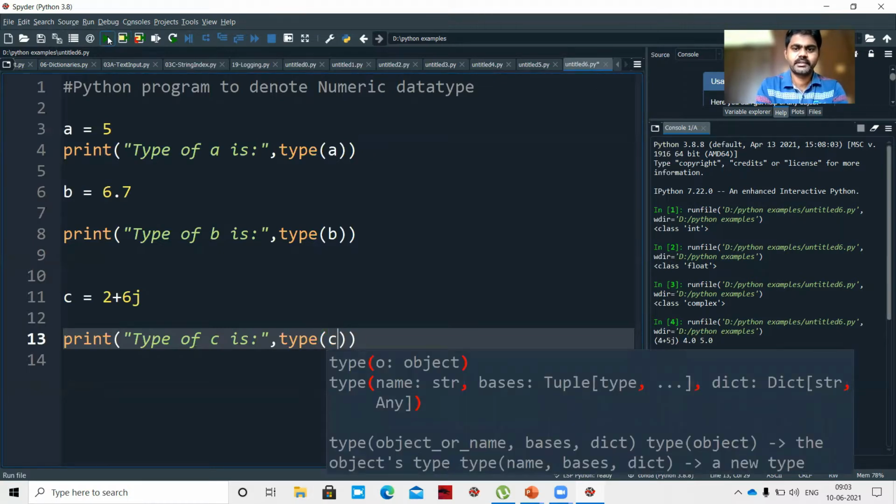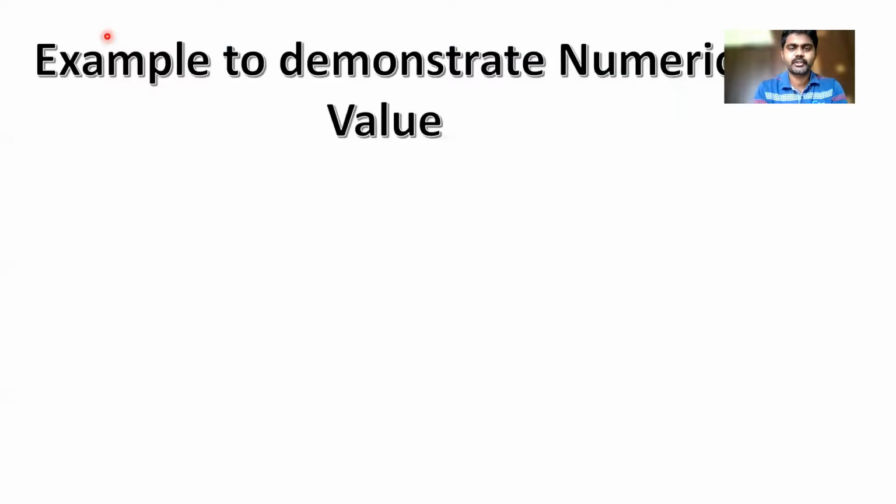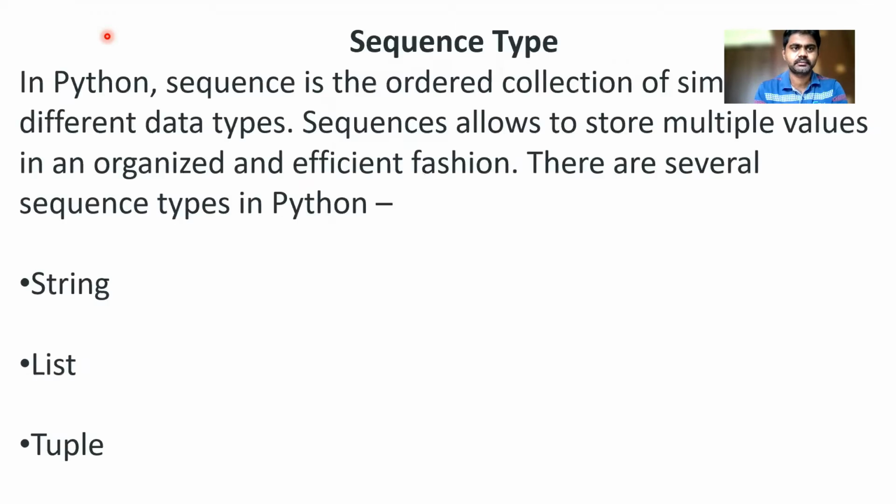Okay, so if we execute this, what do we get? Type of a is class int. The first one is the integer part, the second one is the floating point part, and the third one is the complex part. So I wanted to demonstrate a numeric data type example.